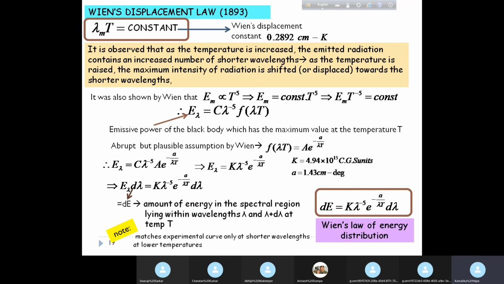Okay. Now we must note that this law matches the experimental curve only at shorter wavelengths and lower temperatures.